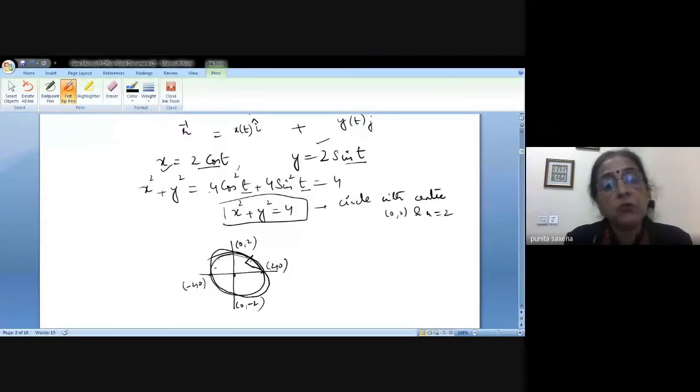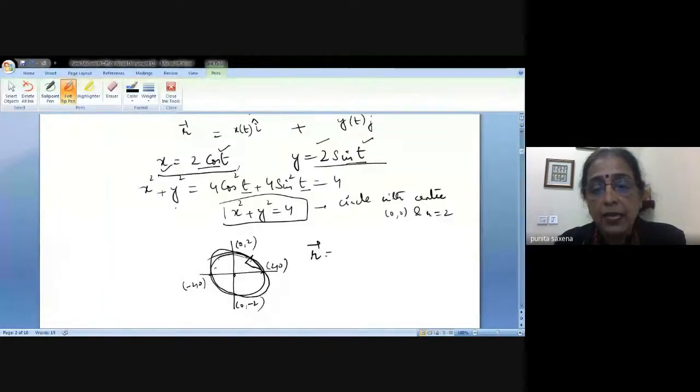But now when we say we are assigning a direction, that means we are fixing the movement of every component. Because this is a parametric curve, so this is the x component, this is the y component. Now if I define my other curve r as xi plus yj, that means it will be 2 cos t i plus 2 sin t j.